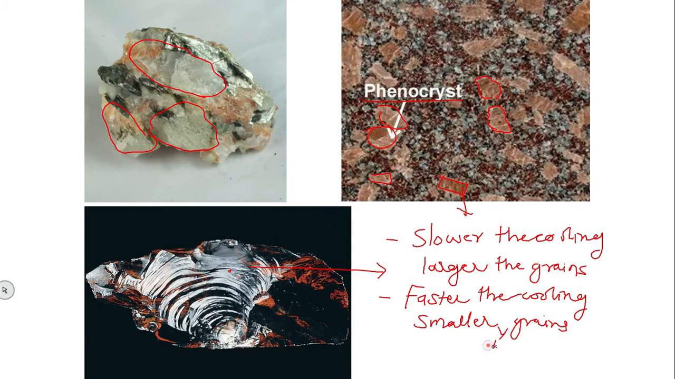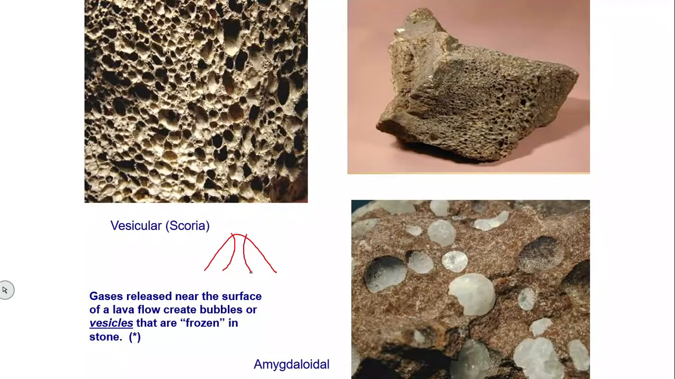The slower the cooling, if the magma or lava cools very slowly, it will form larger grains. If it cools very fast, it will give smaller grains, which you cannot see with naked eyes as well. In this case, glass, you can see here, glassy material. I hope you understood. Now you can see here, this is volcanism.